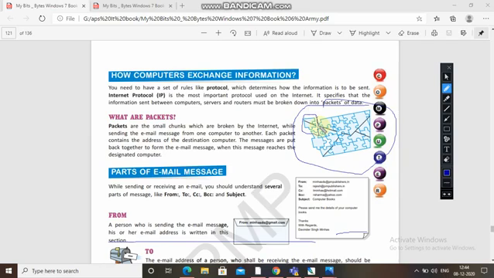Each packet contains the address of the destination computer. They come in chunks, but when they reach their destination, they get back together to form the email message. Okay, so these are packets.